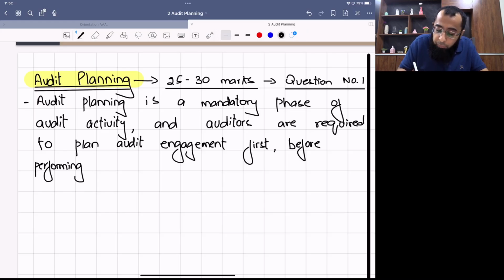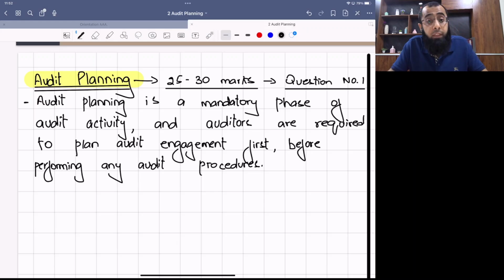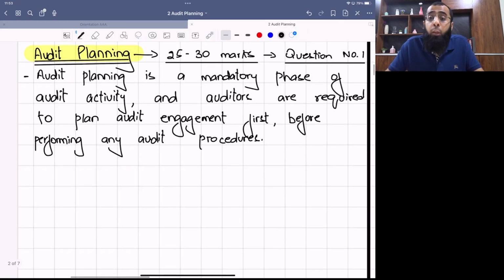Okay. So before going for audit procedures and audit evidence during the audit activity, you have to make sure that you plan the engagement first. Okay. So planning of the audit is very important, because until and unless you plan the engagement, it is not possible that you target all the high risk areas. So audit planning is a mandatory phase of audit activity, and auditors are required to plan the audit engagement first before performing any audit procedures. Now the question is what an auditor will be doing in audit planning.